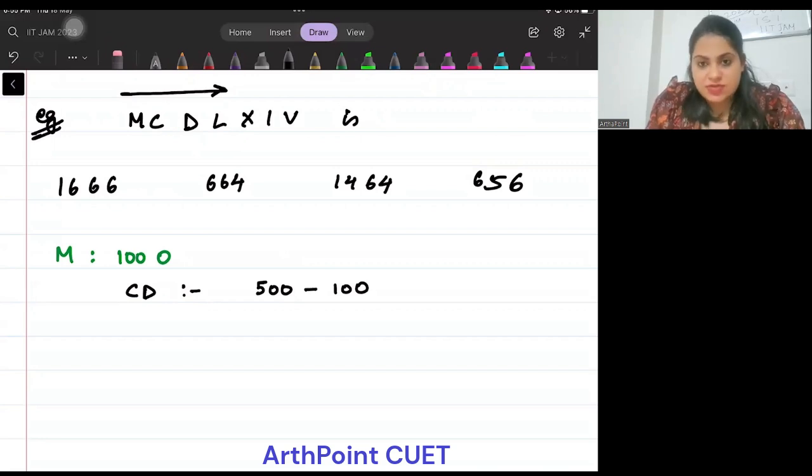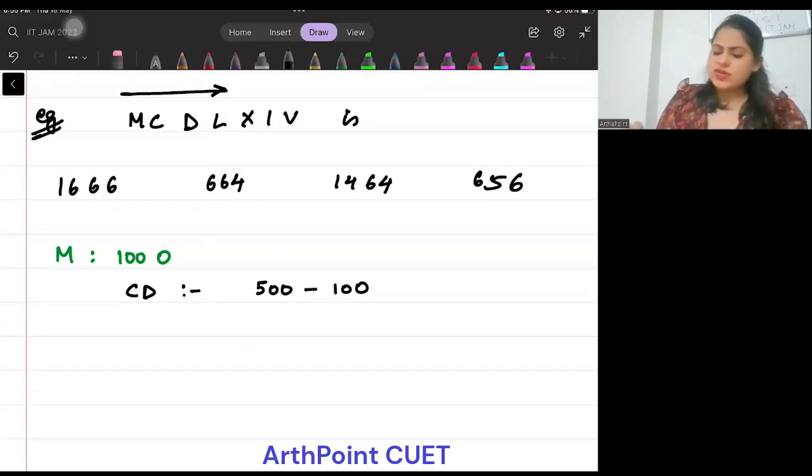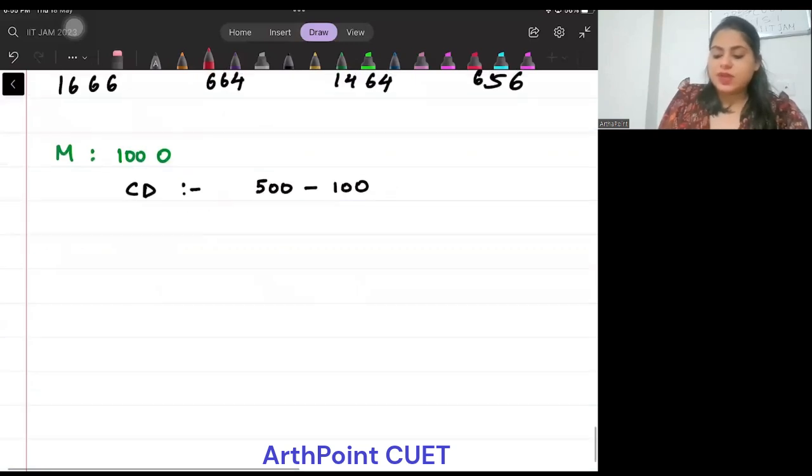Reading. An exception to this is given. When will we give this exception? This exception is given when a symbol of smaller value is immediately followed by a symbol of larger value. So let's write this down, then I will explain it. Please write it.